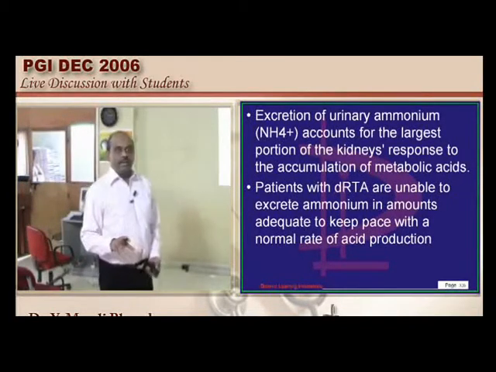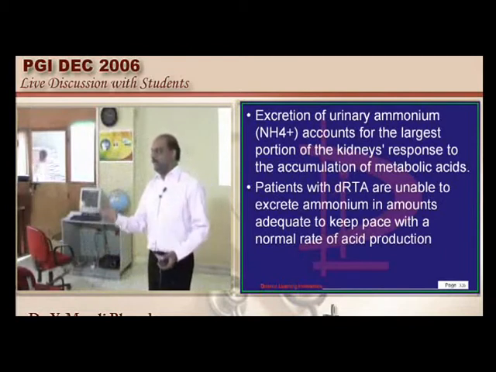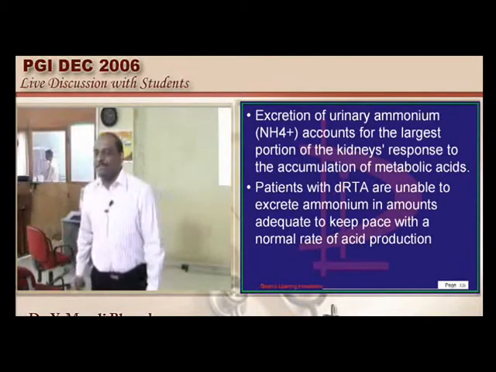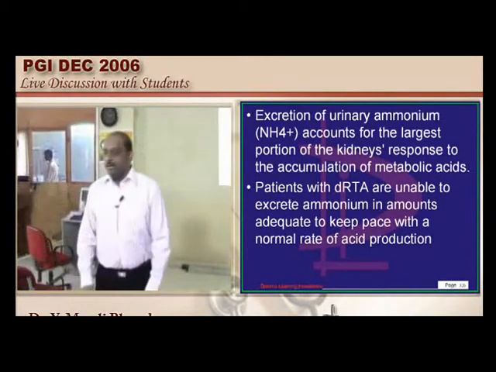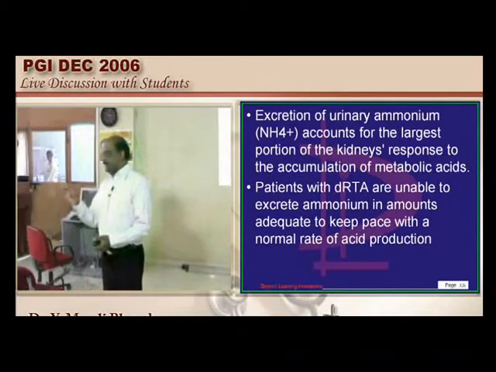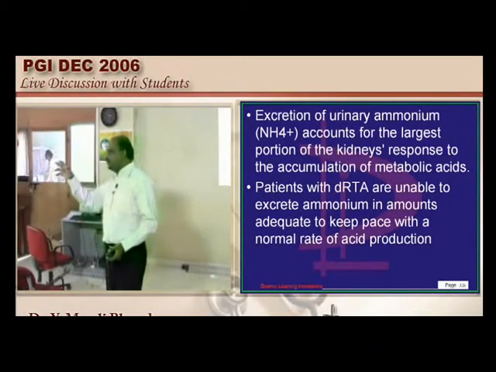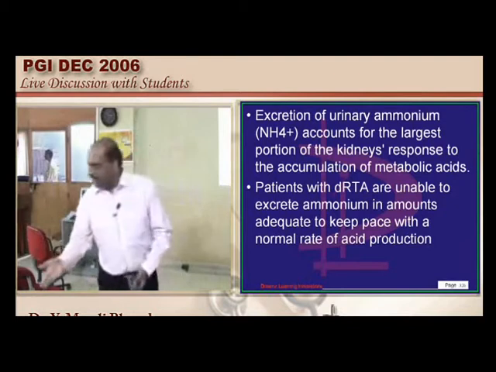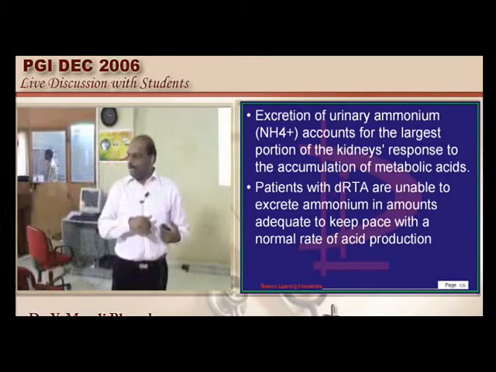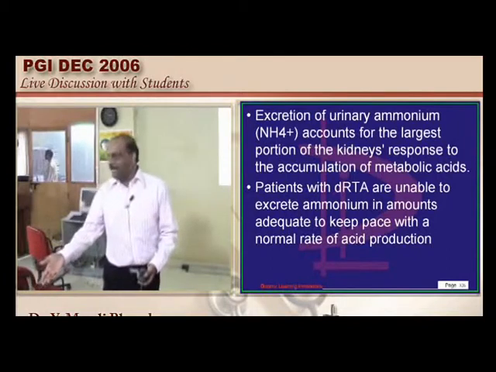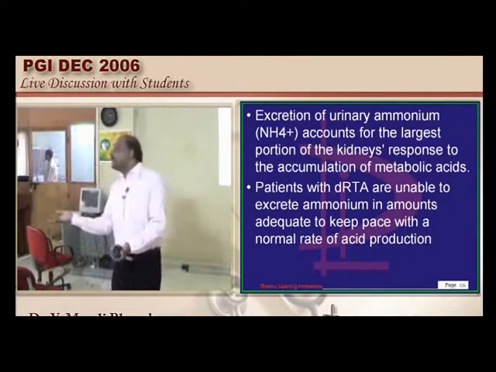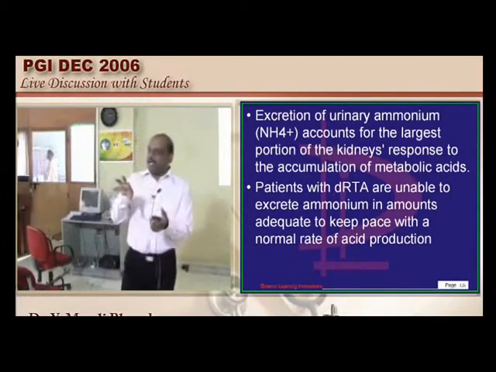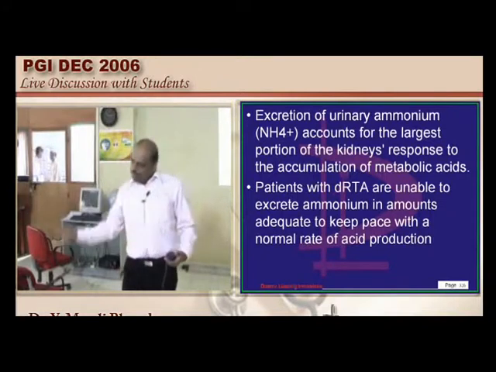Now here we need to talk a little more before we say goodbye to RTA. Do you find hypokalemia in distal RTA or do you find hyperkalemia? See, distal RTA can be of two types. Basically RTA is of four types, types 1, 2 and 4 being more important. Type 1 is distal, type 2 is proximal, and type 4 is also a distal pathology because there is no renin production in type 4. So we can divide distal RTA: type 1 is a distal RTA, and type 4 also is a distal RTA.